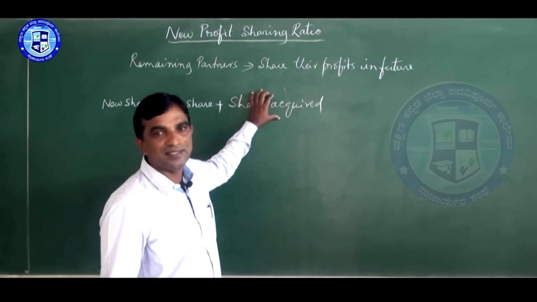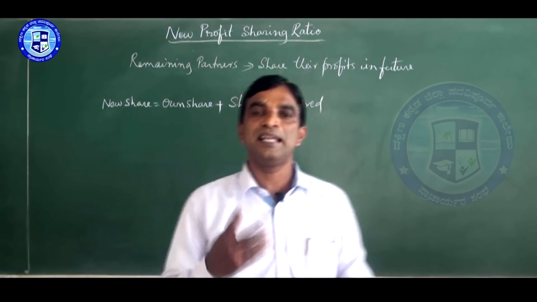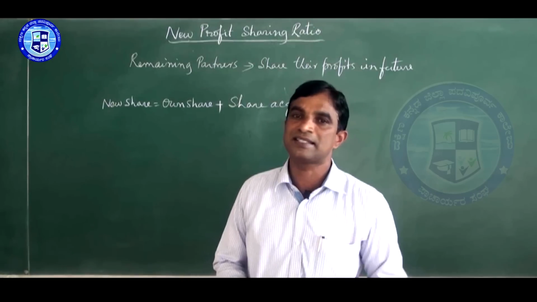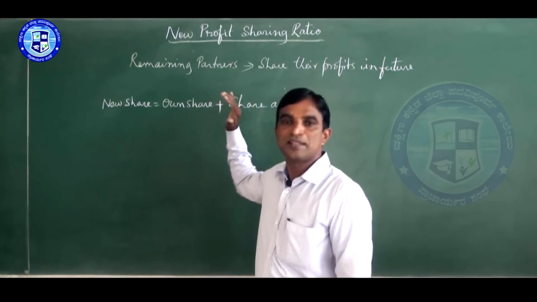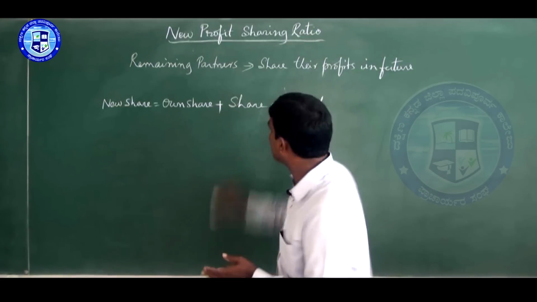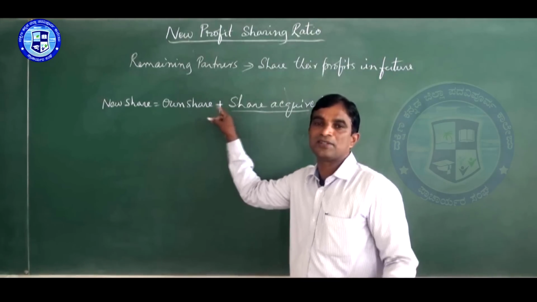How to calculate this? Same like your admission, here also there are three important cases. Sometimes they give only the old ratio. Sometimes they give the old ratio and share gained, which we can directly add and find out.